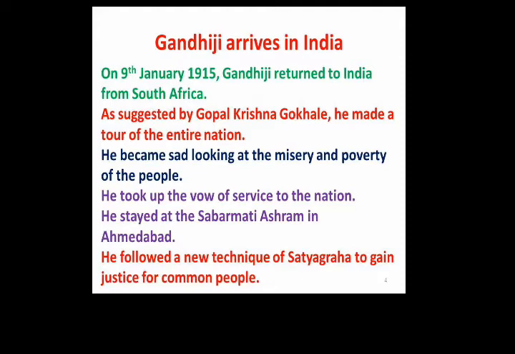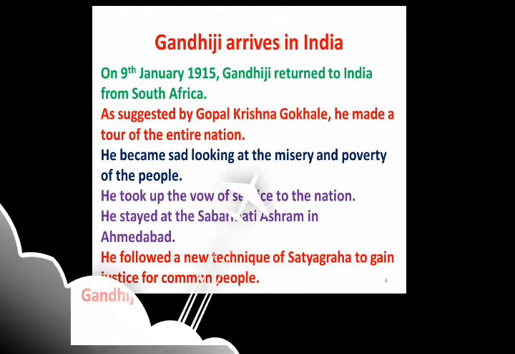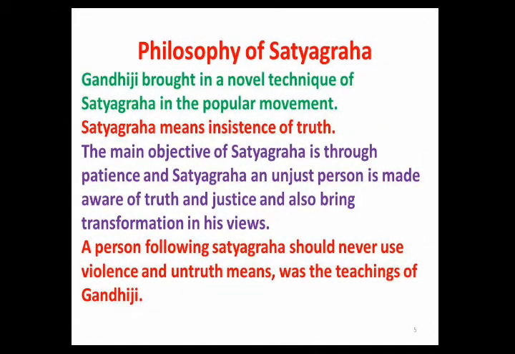Satyagraha was based on the principles of truth and non-violence. We have already studied this. Even the philosophy of satyagraha, what it was: Gandhiji brought a novel technique of satyagraha into the popular movement. Satyagraha means insistence on truth, like following the truth or holding on to the truth.